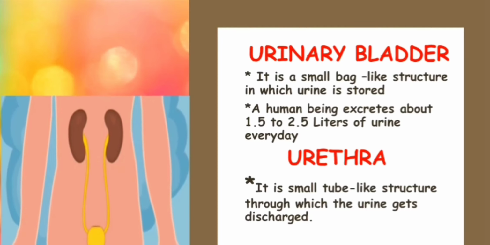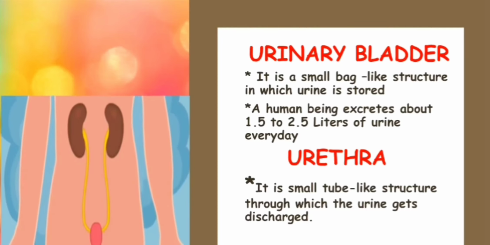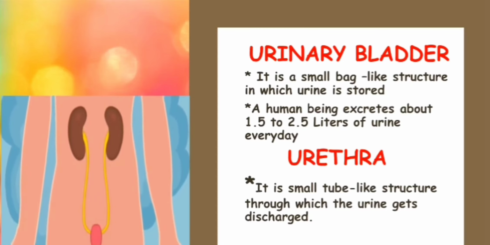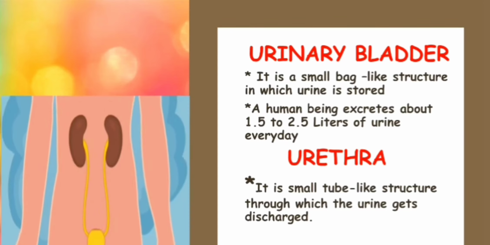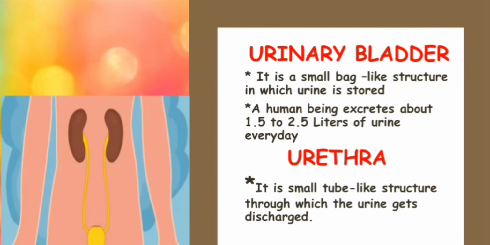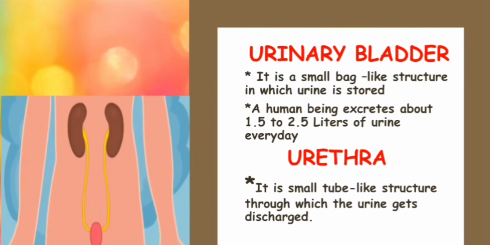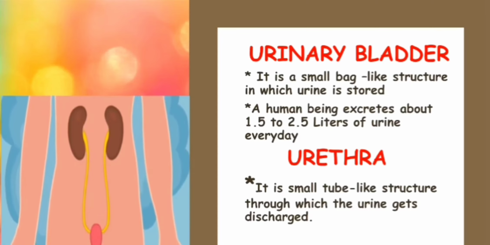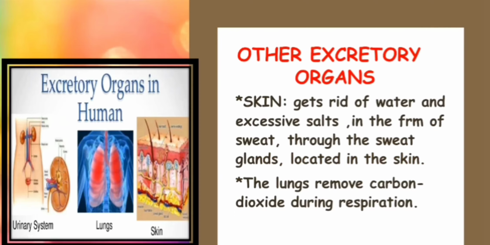Next is the other excretory organs. We have discussed the urinary system. Basically, the urinary system helps to remove the excess waste from the body, and that excess waste is in the form of urine. Now we are going to discuss two more excretory organs. One is the lungs and the other is the skin.